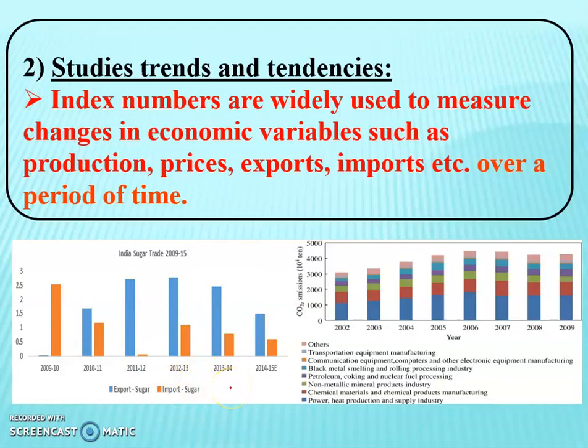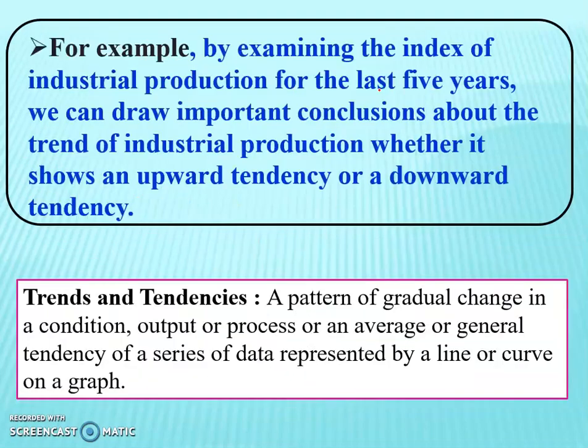Such kind of representation of the data is shown with the help of index number, and it becomes very easy to understand what changes have taken place in the previous year and current year.